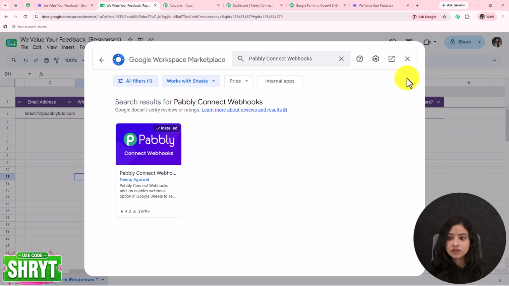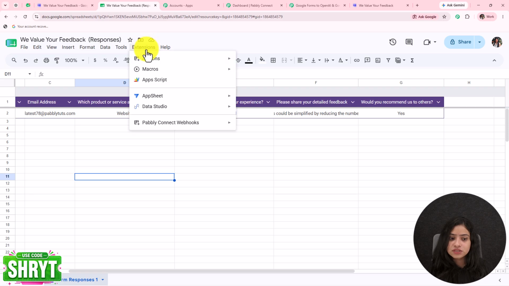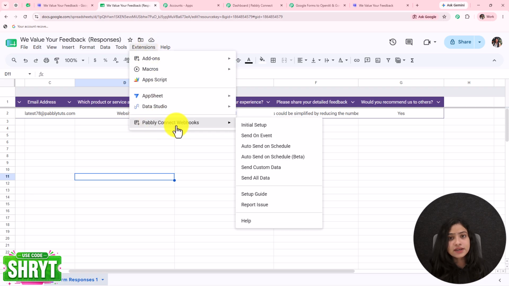As I have already installed the add-on, I'm going to click on cross. One more very important thing, if you are installing the add-on for the very first time, make sure you refresh the spreadsheet once after installing so that you will be able to see the option of Pabbly Connect Webhooks under extensions.